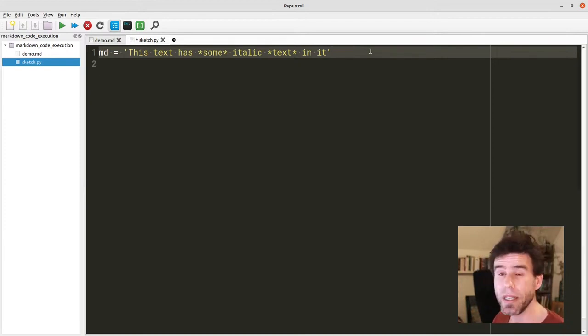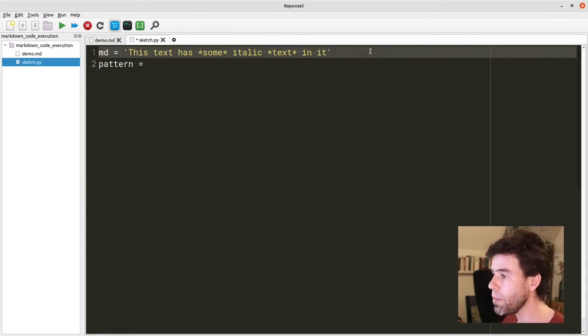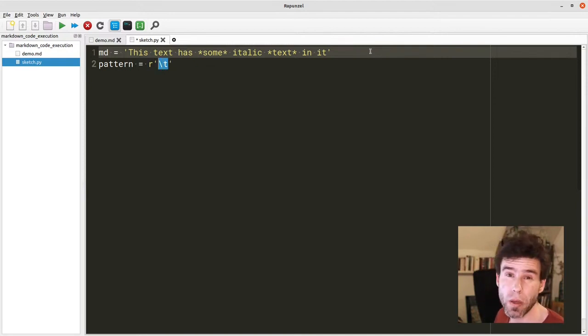So we need to define a pattern here like this. And the pattern is a raw string. So r means that in Python you say, okay, the string that will follow is a raw string, which means if you do something like this, \t, normally that would become a tab character. But if you say it's a raw string, it will not be interpreted and it will just be a slash followed by a t. Inside that raw string, we're just going to sort of describe what we're looking for. So we're looking basically for something between two asterisks. So that's a good starting point.